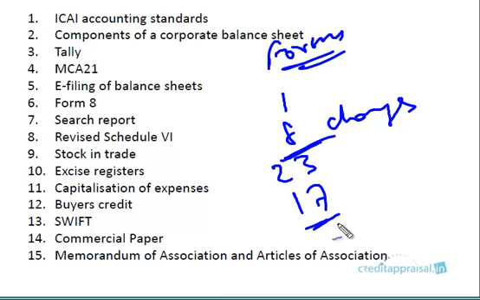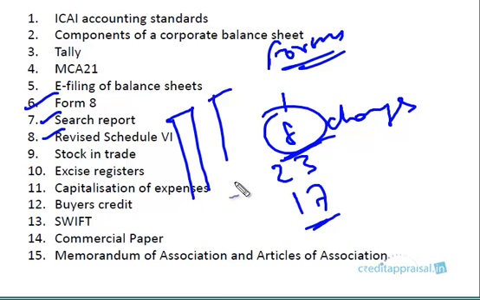So there are a lot of forms. Form 8 is a very important form. Whenever you sanction a new credit facility to a company, you have to follow up with the company and get form 8 created. Search report we discussed. There's something called revised Schedule 6. Please go through this topic in detail in the book. I'm not going to discuss it in detail. It has a good comparison of the existing guidelines and the revised guidelines.